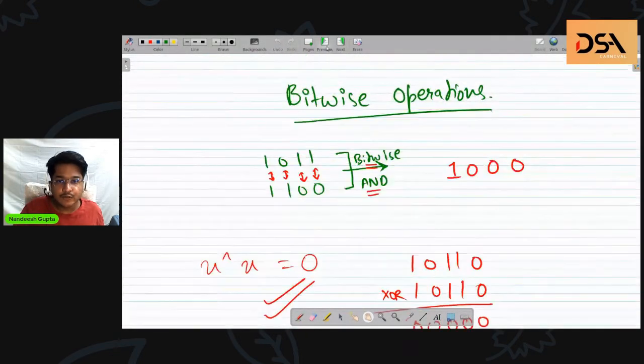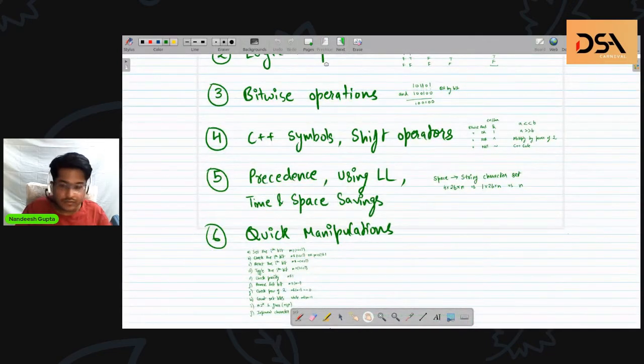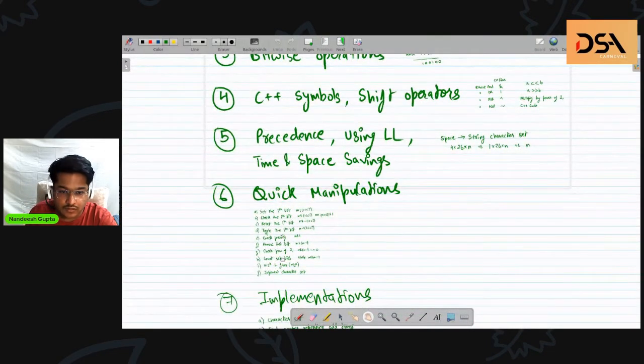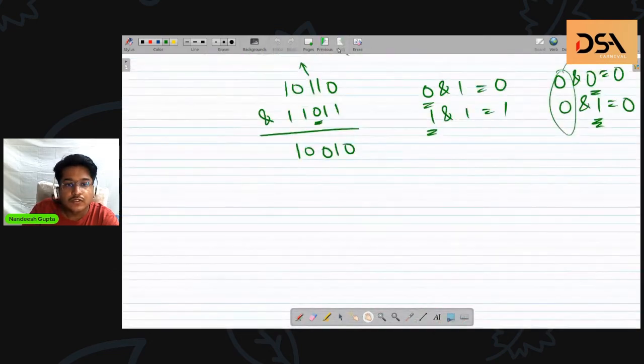I think I'll need to speed up a little bit. It's already 5:50. So we'll just speed up for the rest. Those are easy. So toggle, check parity, remove last bit. Okay.